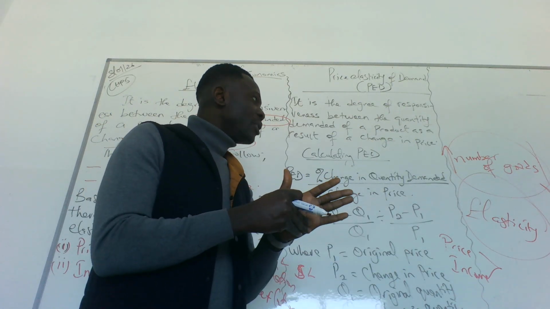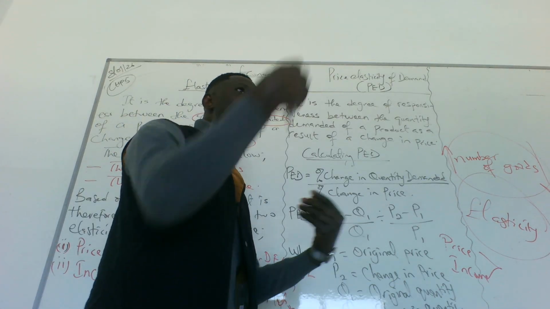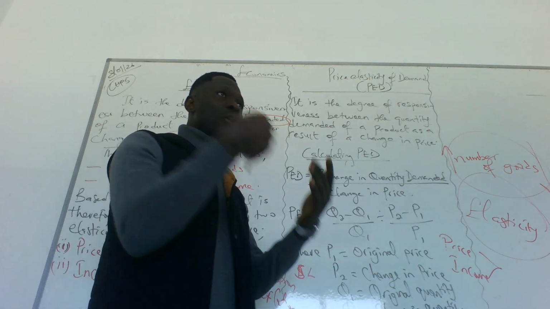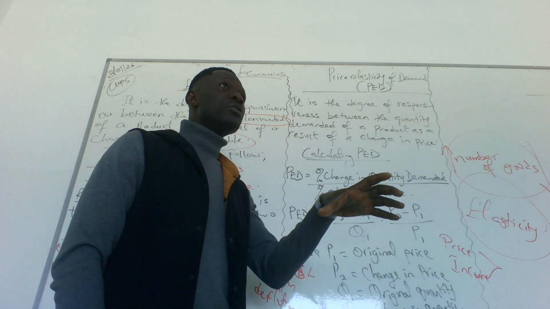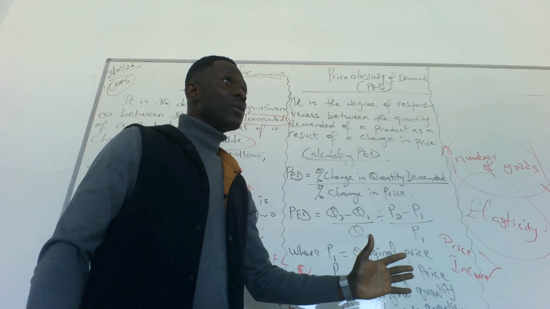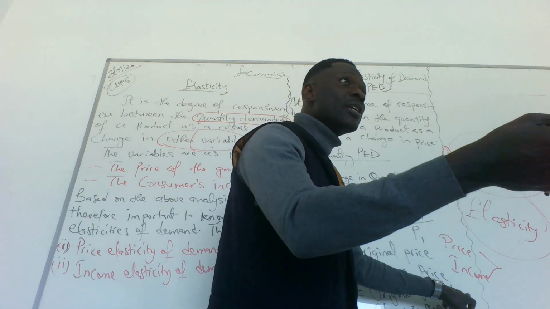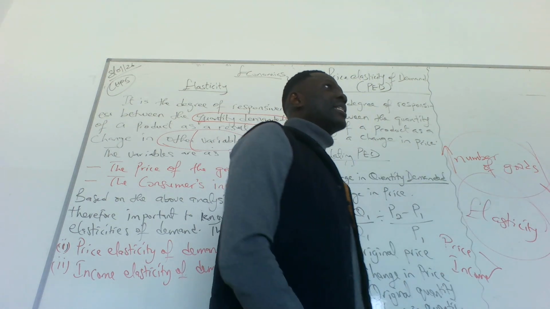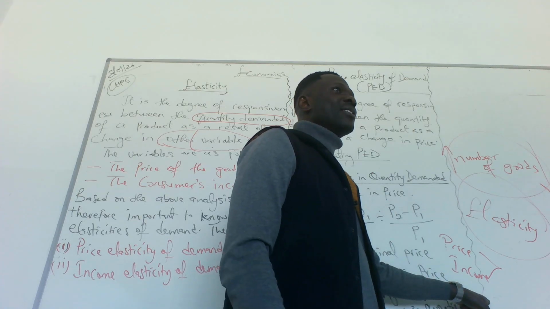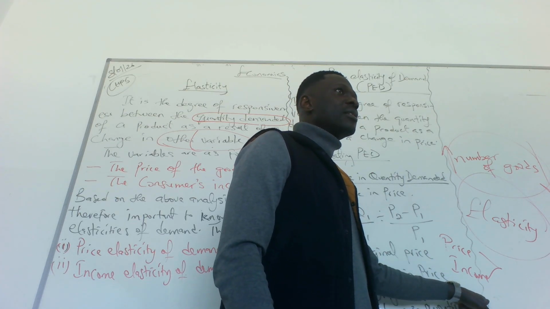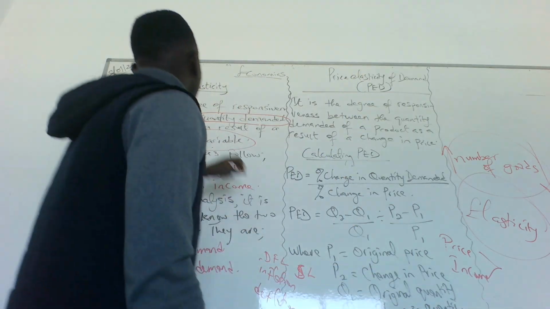So it simply means you can only spend the amount of money you have. So your consumption is based on your income sometimes. Your consumption can also be based on the price of the product. So whatever you consume, you have to pay for it, yes or no? So if you are paying for it, it simply means either you have the money to pay for it or the price is cheaper for you to buy. It's affordable. It's either affordable or you have the income. Do we get it? So your response towards these changes is called elasticity.